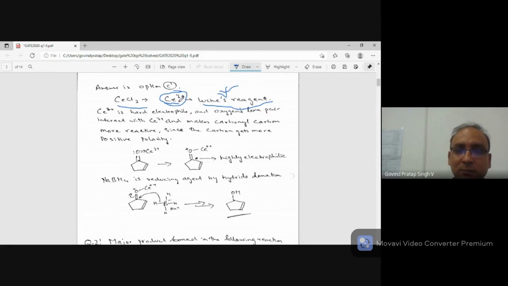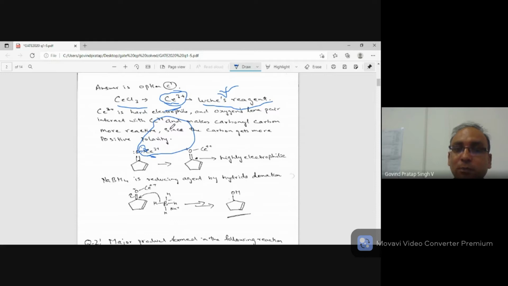Now Ce3+ is a hard acid, so it will be attracted towards a hard base, or we can say it is a hard electrophile, so it is attracted towards a hard nucleophile. So Ce3+ is there. Oxygen has a lone pair. You know, oxygen is small and electronegative, so it holds its electrons very close to itself. So the lobe is not big. You understand? The lobe is not big.